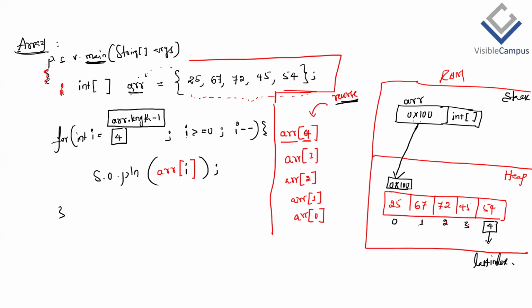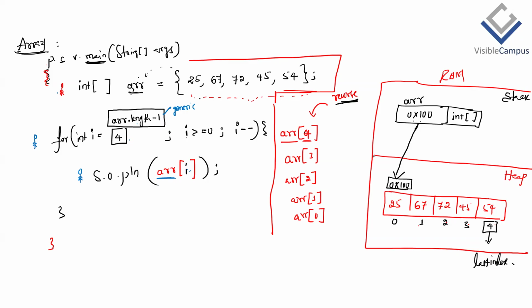Then opening of main, closing of the main. So when JVM tries to access the first element of the array, after the execution of the first line, when JVM comes to this for loop, first the I value will be loaded as 4 according to this generic logic. Then the condition is true, therefore JVM will enter into the body. And here, what are we trying to access? We are trying to access the ARR with some index number called 4.